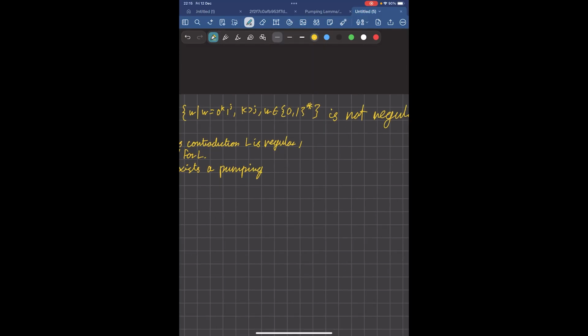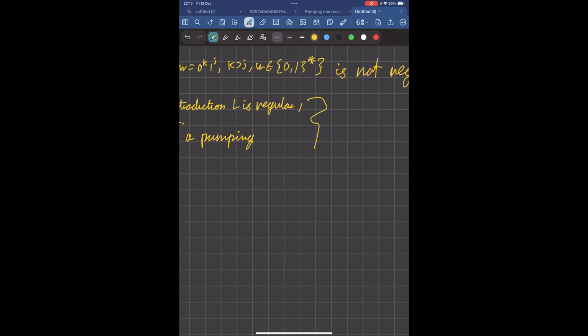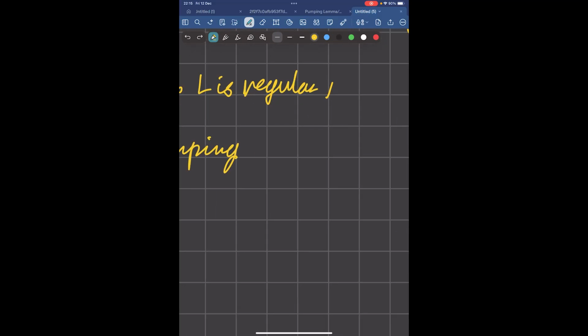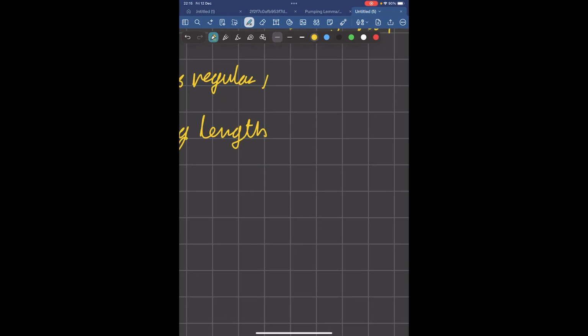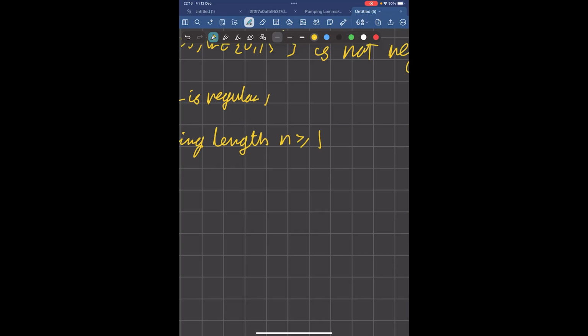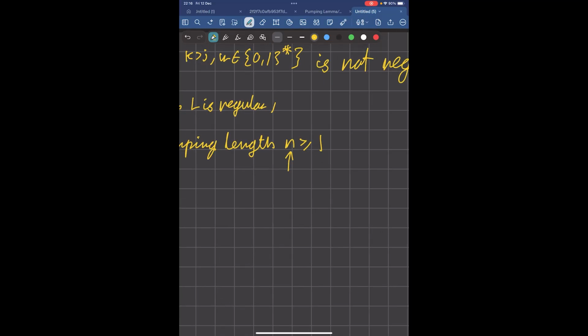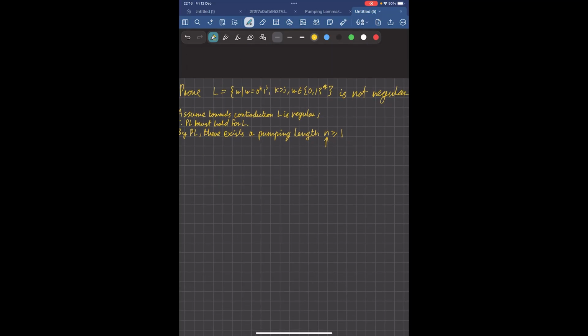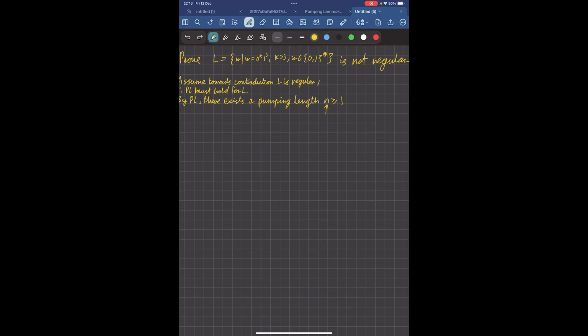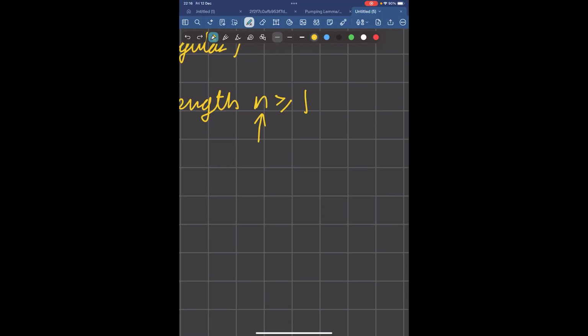Also, I'm writing out the boilerplate now, but in the future, I'm just going to copy paste it because I can't be asked. So pumping length n greater than or equal to 1. Remember, it's greater than or equal to 1 because the pumping length represents the number of states in the hypothetical DFA for this language. And a DFA must have at least one state, and so the pumping length also must be at least 1.